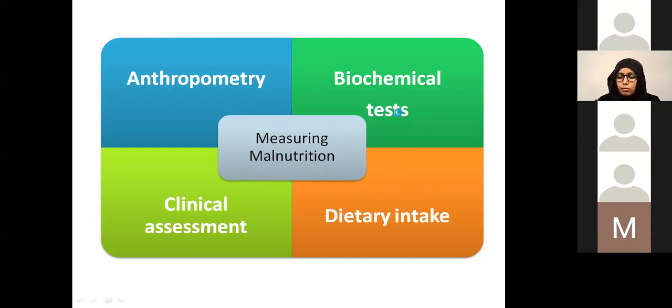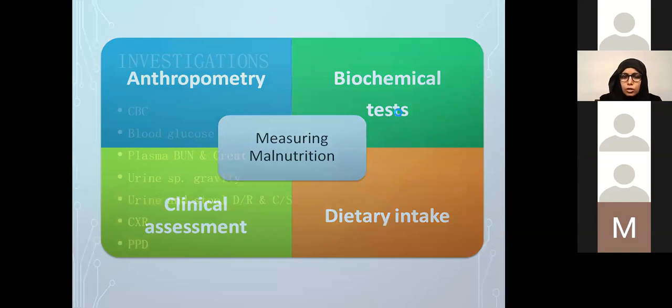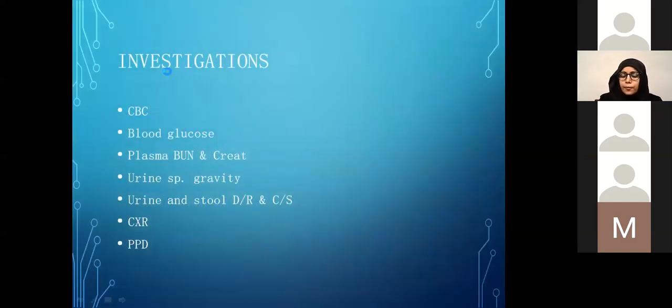Usually when we need biochemical tests, we are looking for electrolyte imbalances, micronutrient deficiencies, and any signs of infection, because we remember that malnutrition and infection occur together. So we want to get a CBC that will give us clues about infection as well as anemia.